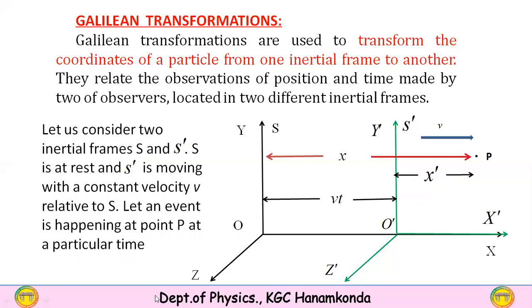Here, as shown in the figure, we are considering two inertial frames. One inertial frame is S, another one is S dash. The S frame is at rest, whereas the S dash frame is moving with constant velocity v, as shown in the figure. This blue ray shows the velocity of the S dash frame of reference. Let an event happen at a point P at a particular time t.